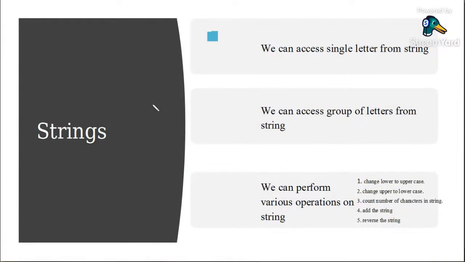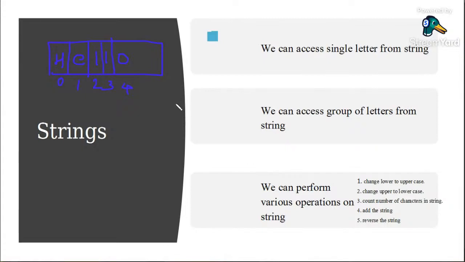If suppose we are having a string, for example, string as Hello, then in a string, every letter has some index. So the letters have an index, for example, like this. This is the 0th index, this is the first index, this is second, this is third, and this is fourth index. So every letter has an index. So you can access a single letter from the string. You can access multiple letters from the string. So that is called slicing. So string supports indexing and slicing.